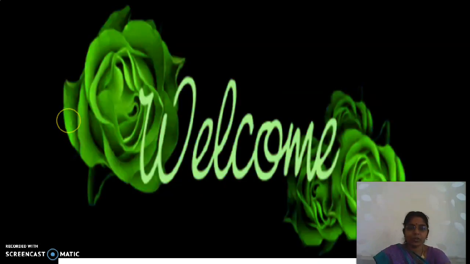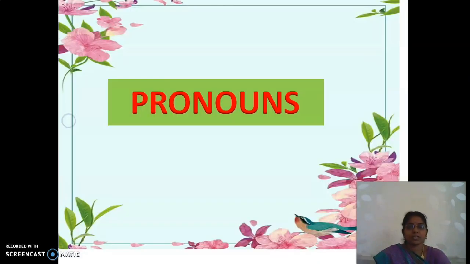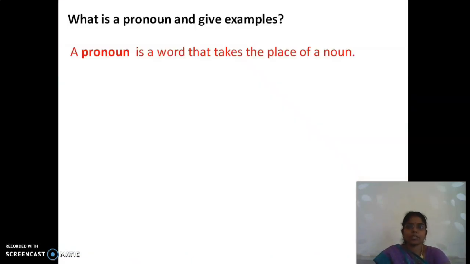Children, can you guess what today's topic is? Fantastic, it is pronouns. Children, for the last few sessions we have been learning about nouns, isn't it? Can you recollect what a noun is, dear? Yes? Fantastic. A noun is the name of a place, thing, animal, etc.